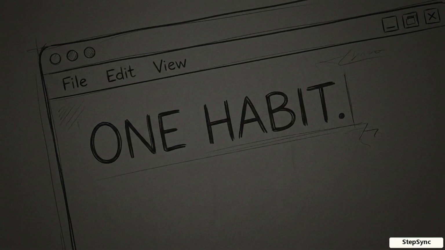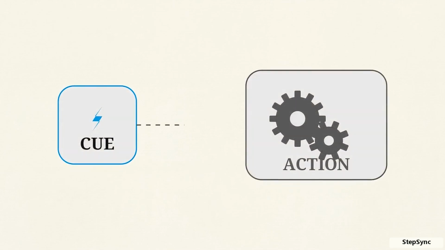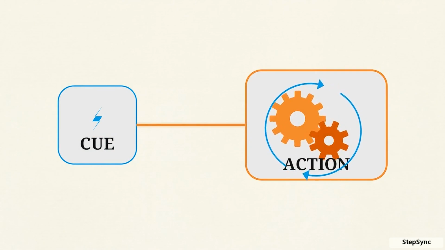Pick exactly one habit you want to build. Just one. By setting up this document, you're transferring the heavy lifting away from how you feel on any given morning. We are going to build a specific link between a cue and an action, so the behavior eventually begins to run on its own.